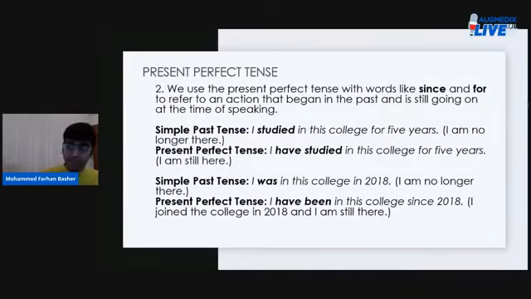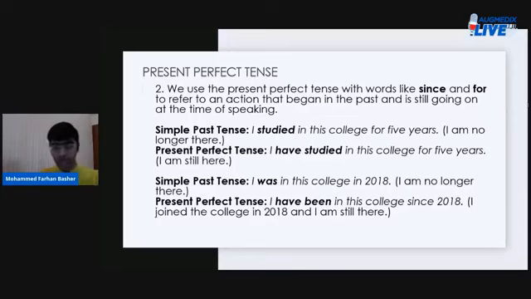Okay. Simple past tense, in the very next example, we have I was in this college in 2018, meaning I'm no longer there. When you say I did something in that year or in another year, you mean your action clearly took place in the past, and you're done with it, right? But when you say, I have been in this college since 2018, you mean you joined the college in 2018, and you're still there in the college, okay?